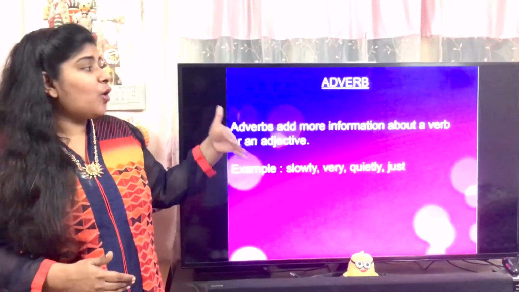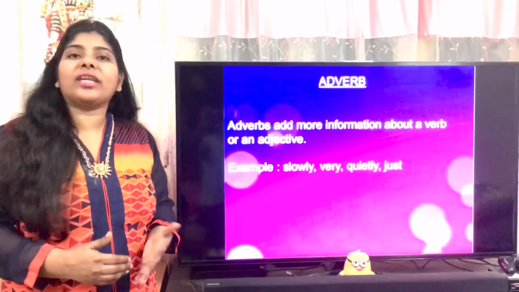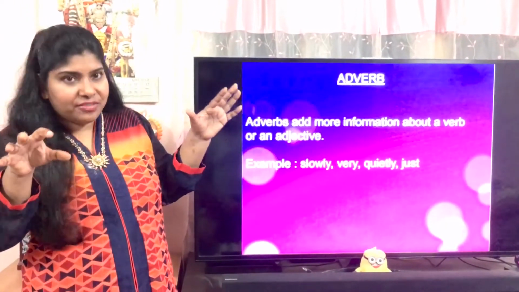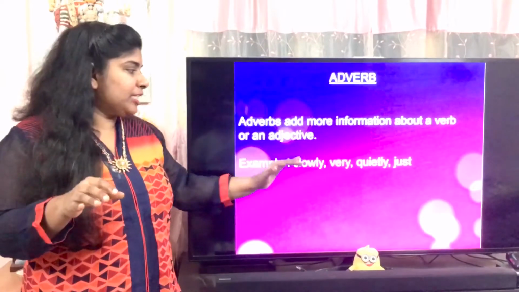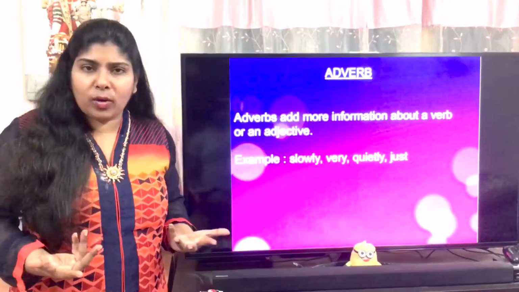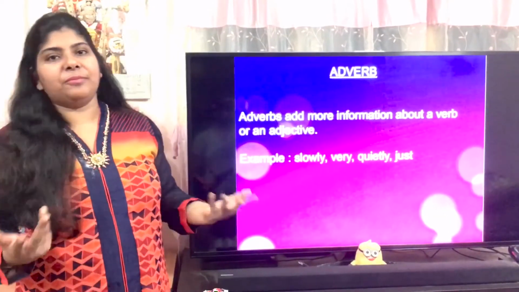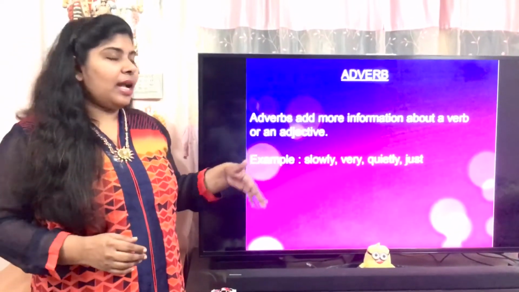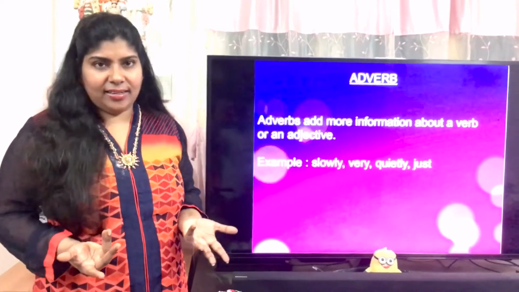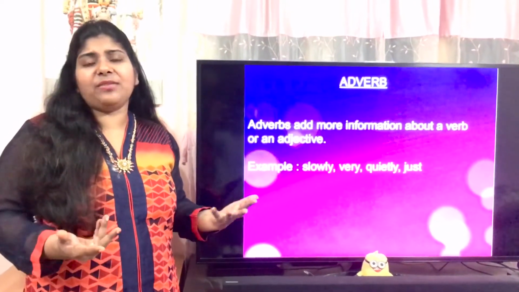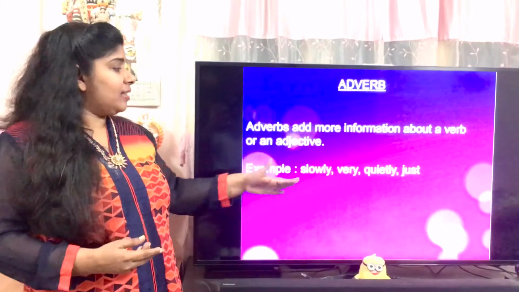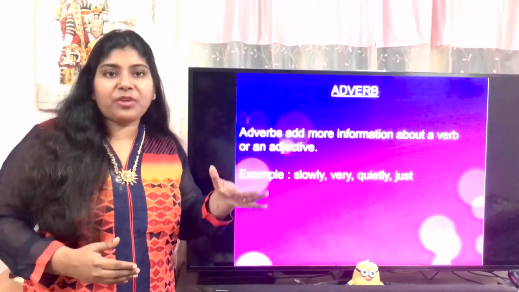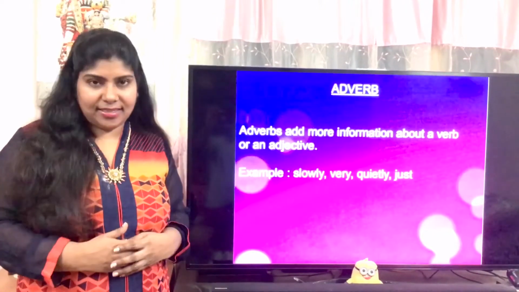Adverbs add more information about a verb or an adjective. Example: slowly. My dog eats slowly. Here eats is the verb and slowly is the adverb. And he is a very obedient child. Okay, obedient itself is an adjective and the word very is describing that adjective. It adds more information about that adjective.